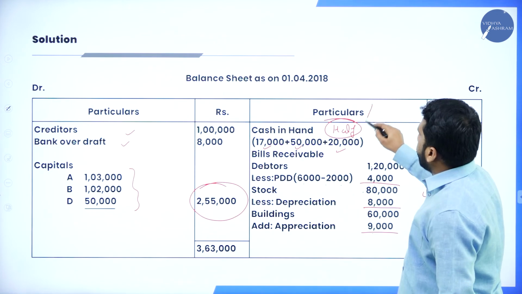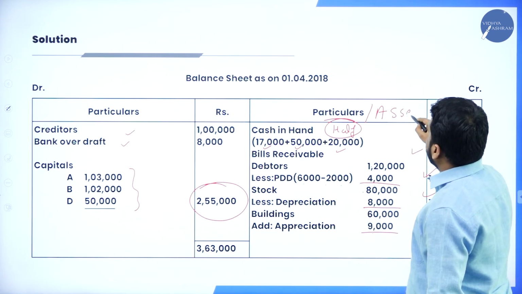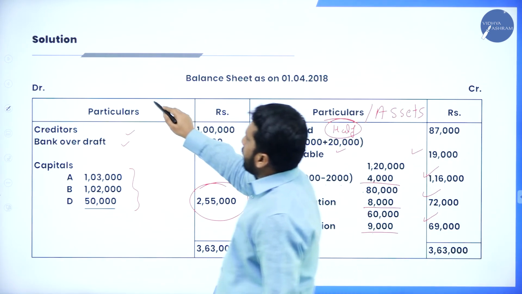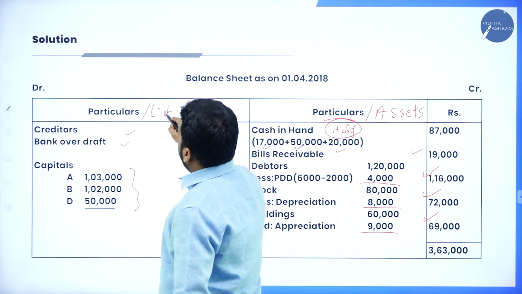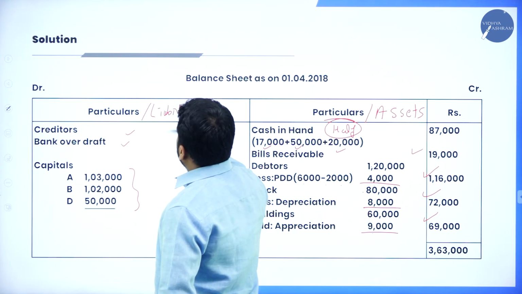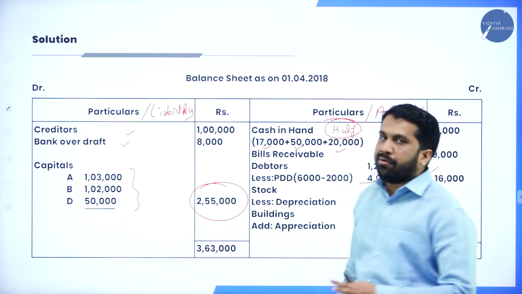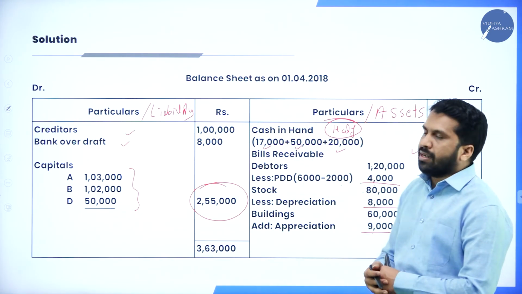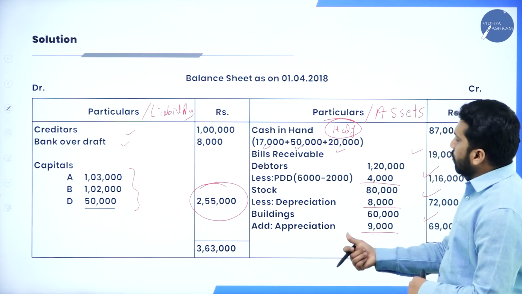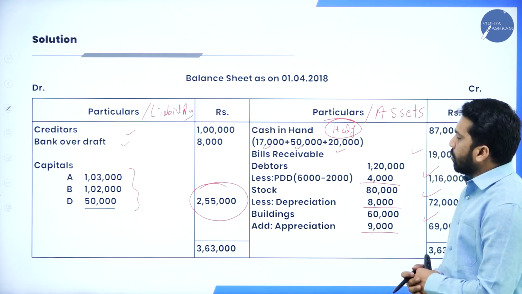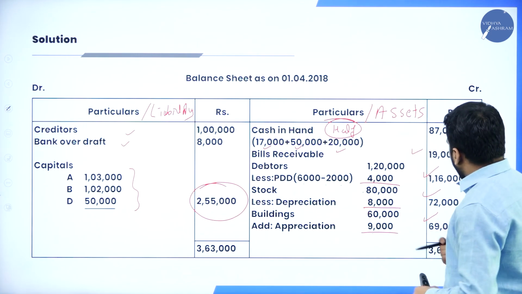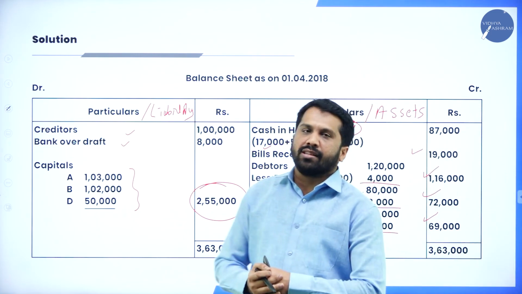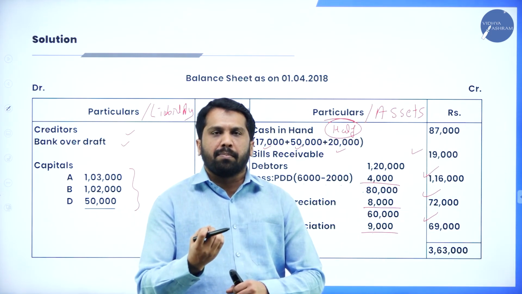Now we are done with your assets, and now we are done with your liabilities. Your liabilities and assets we have completed. So these are the calculations. You got your total of 3,63,000. This is all about your balance sheet.